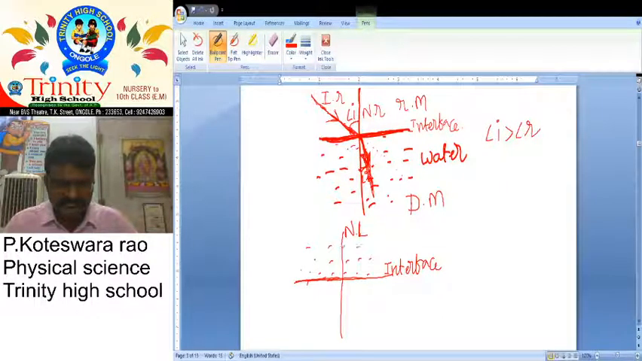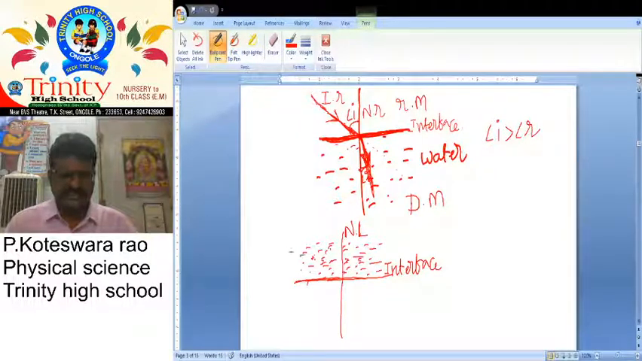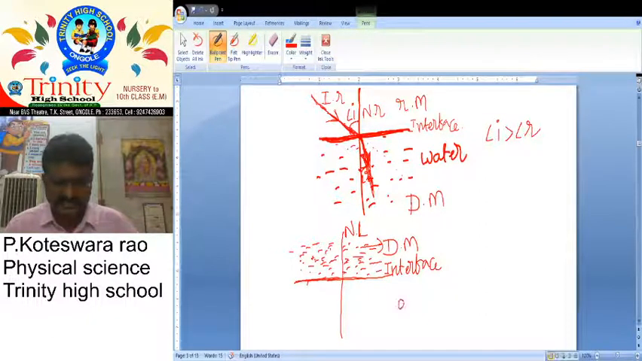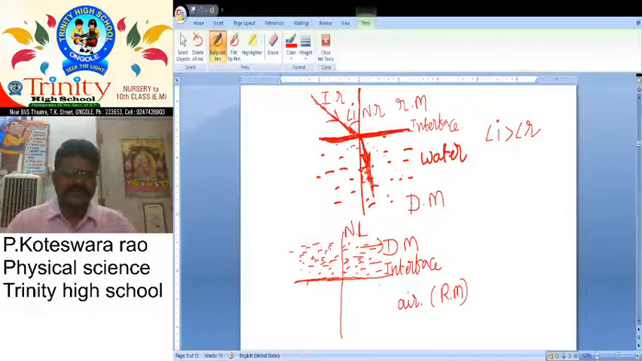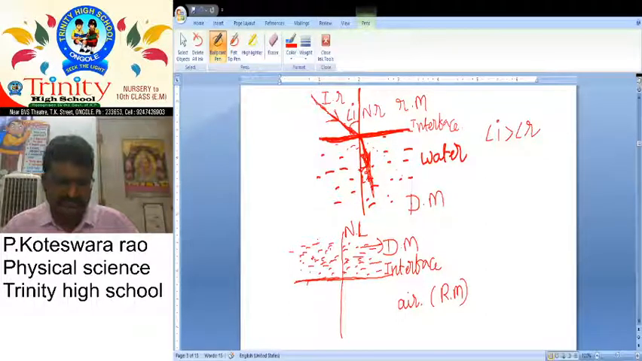What about this one? This is the water. If you want to take in water here, what about this medium? This is nothing but a denser medium. Okay. What about this one, sir? This one is air. So air is the example of a rarer medium. Then here once again we want to take in the incident light ray.